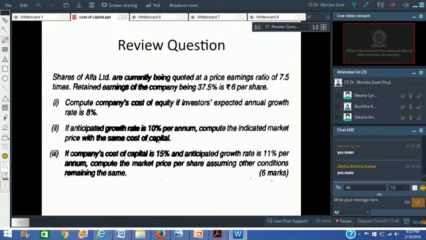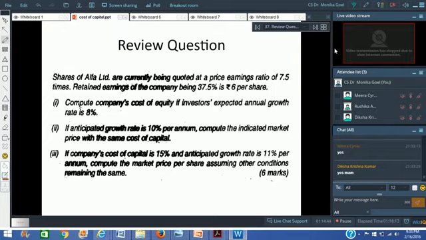It is simple. 6 divided by 37.5. Are you able to follow what I am saying? If 6 rupees is 37.5%, what is going to be 100%? Am I clear? It can be any number. I have not calculated the number.